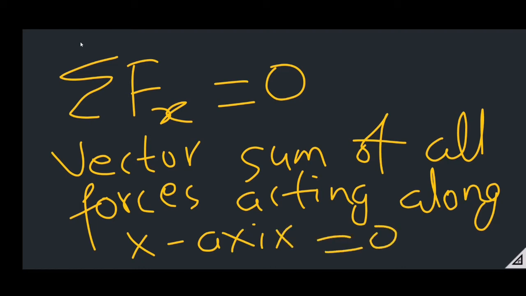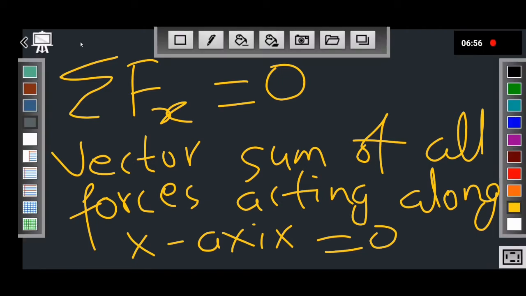Suppose summation of Fx equals 0, and also summation of Fy equals 0.